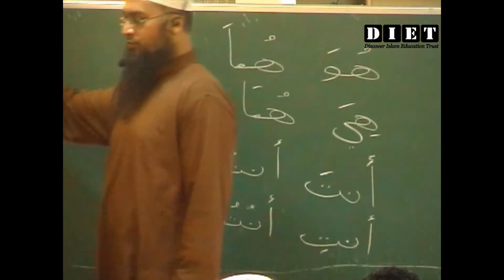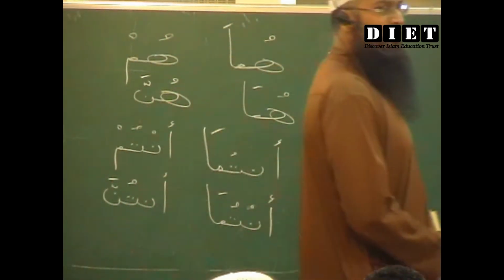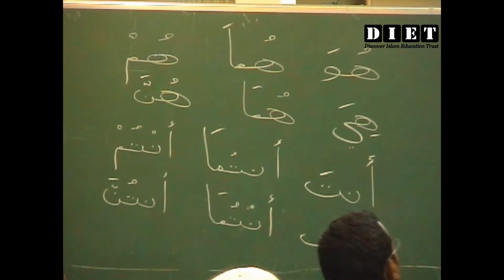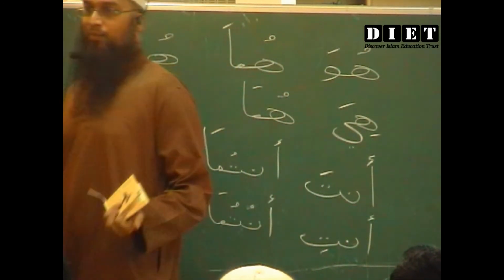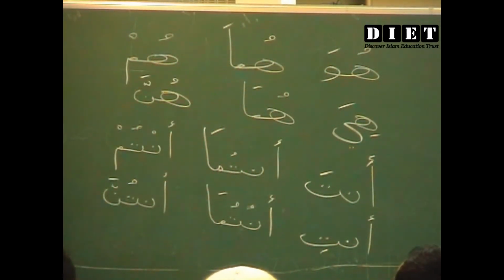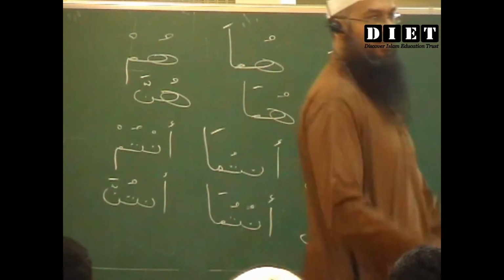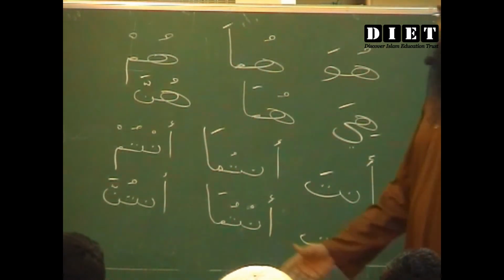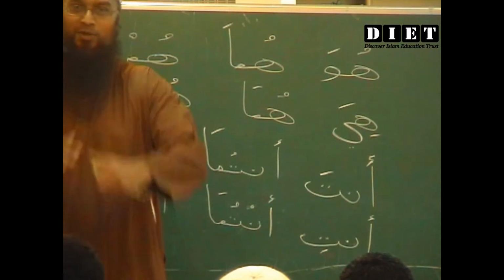Ana, nahnu. If you go to Saudi and somewhere in the Arab world, you will find different kinds of colloquial, and instead of saying anta, they will say inta. Inta and inti. So that is colloquial, but this is the pure Quranic Arabic. In Quranic Arabic, you will call it anta only. Anta and anti. No inta and inti. If you go to Saudi, there are so many things you will come to know among the common people which are not according to Quranic Arabic.